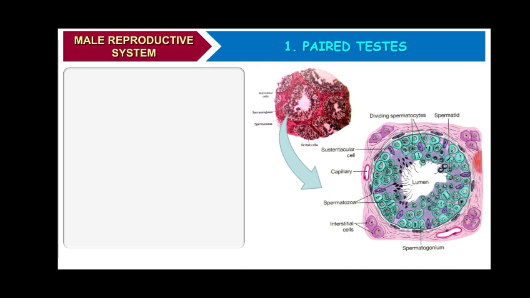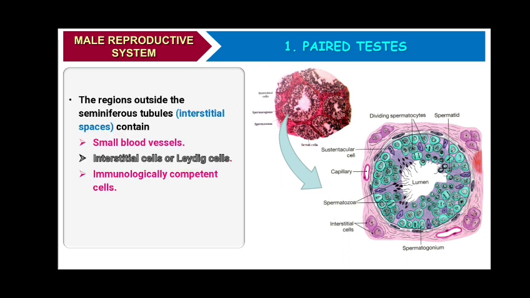Let us see the longitudinal section of the testis. The region outside the seminiferous tubules has interstitial spaces, and these interstitial spaces contain a cell called interstitial cells or Leydig cells. These interstitial spaces contain some blood vessels, immunologically competent cells, and the interstitial cells or Leydig cells.